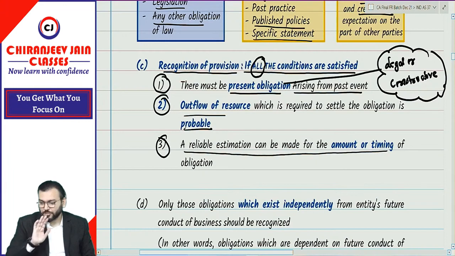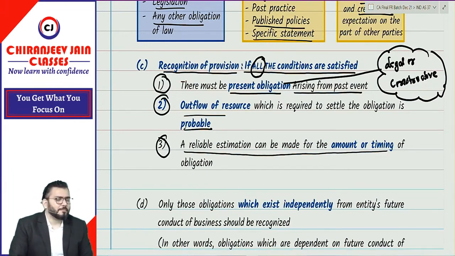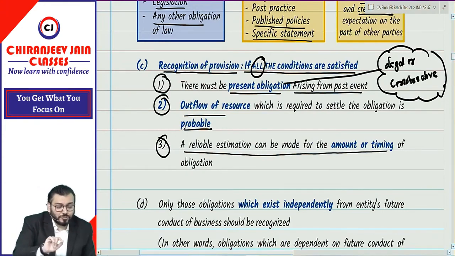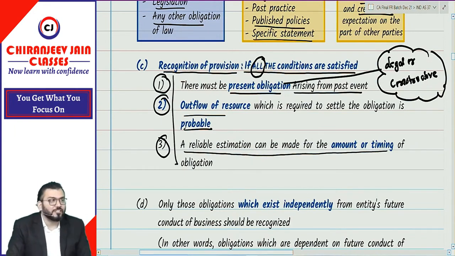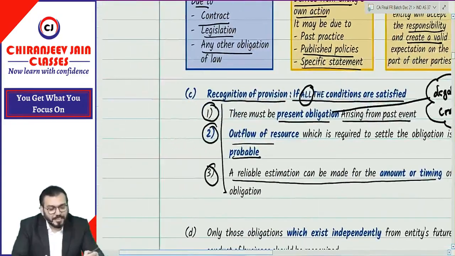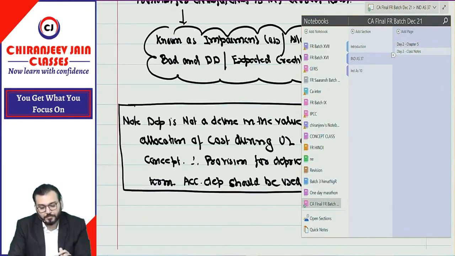Now let me take one example. A CA Inter example I will take. Very popular example. I think your teacher might have given that example. But now whatever answer you are giving, you should give reference with these conditions only. You should not say yes or no only. The answer might be known, but why that is the answer should also be known. Correct? Let me take one example. Can I take one example? Yes, sir.